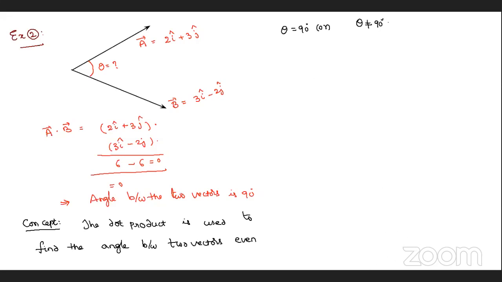Then you may ask, sir, theta equals 90, we understood, because the dot product is 0, then directly we can say the angle between the two vectors is 90 degrees. If it is not equal to 90 degrees, how can you find it? We are coming to that problem. Take it as the next problem. Come to the next problem, example 3.